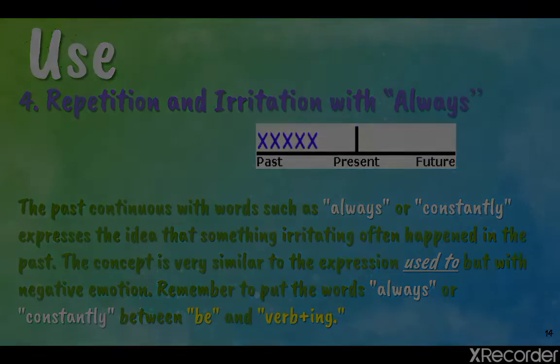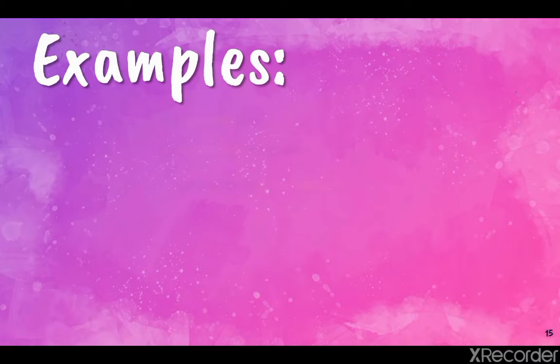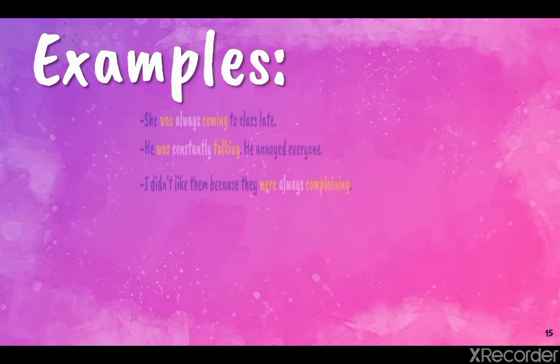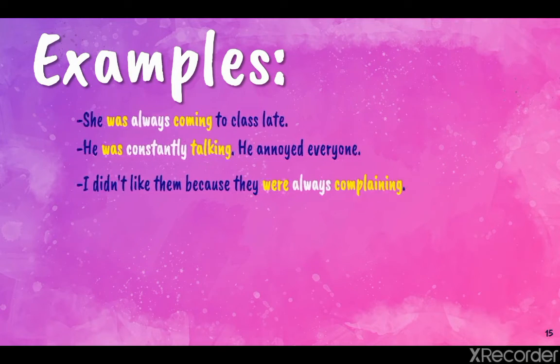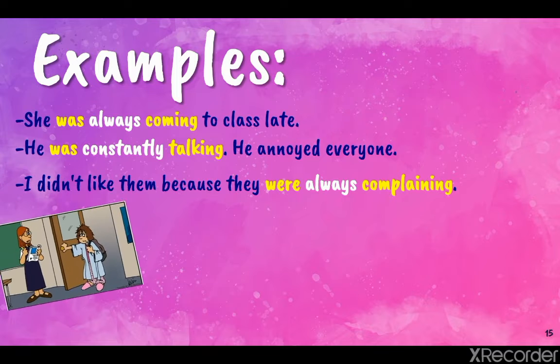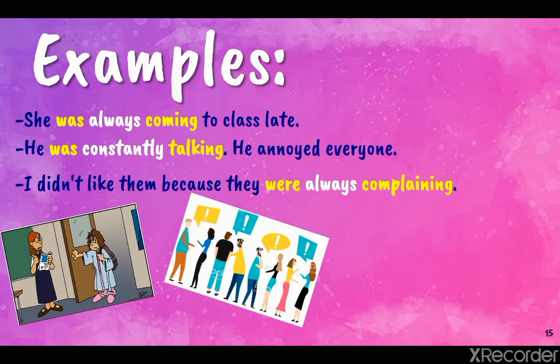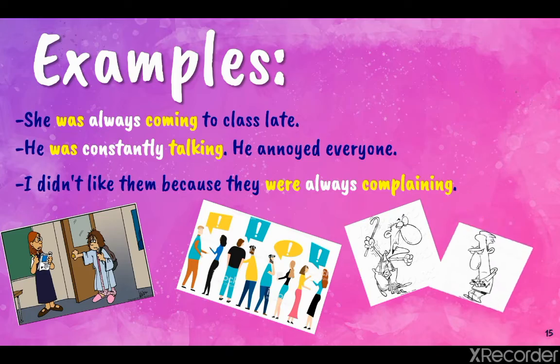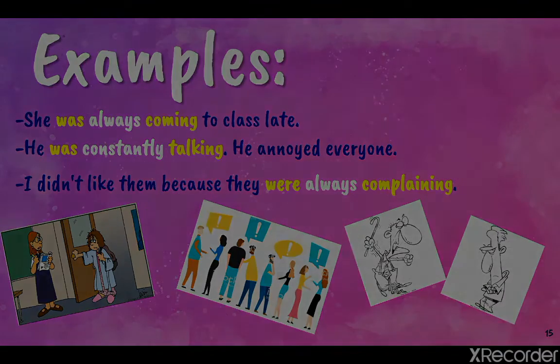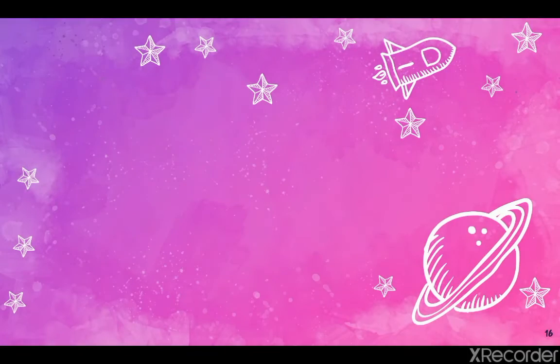Okay? Examples. She was always coming late to class. He was constantly talking. He annoyed everyone. I didn't like them because they were always complaining. Okay, repeated actions, repeating behaviors.